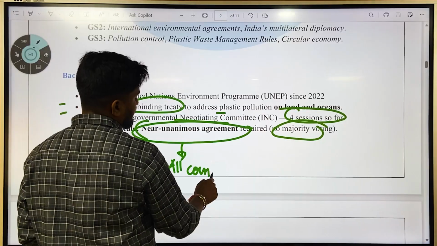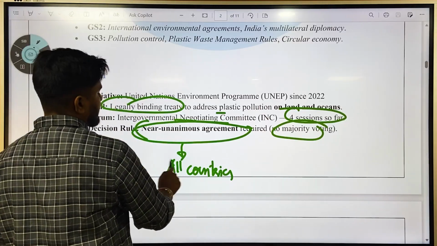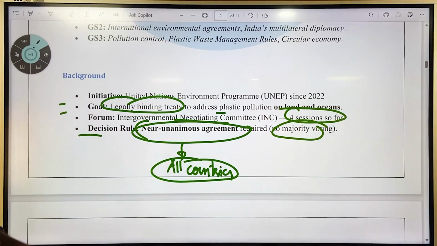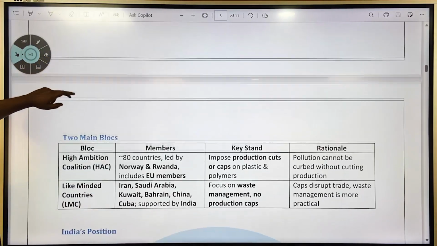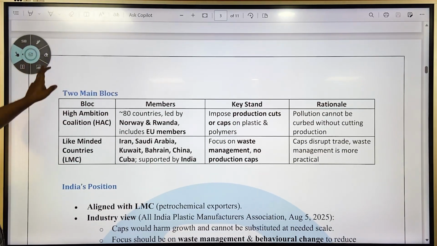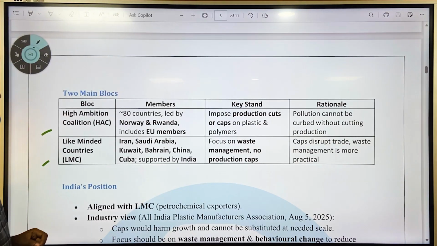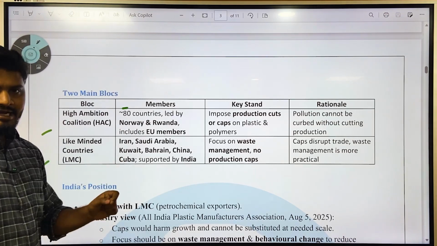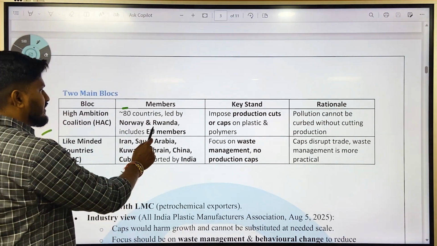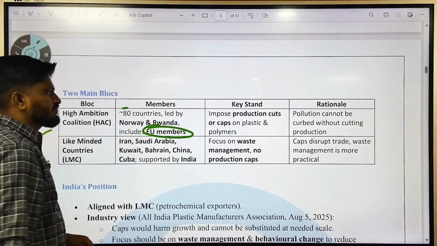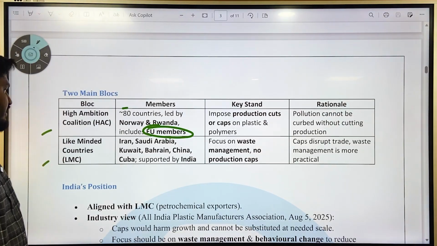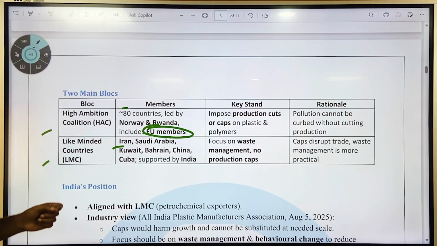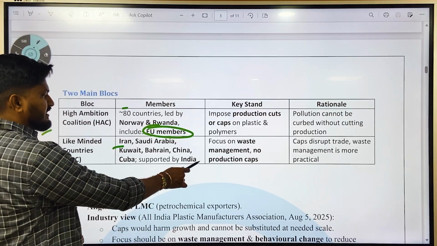Only then the convention is going to move forward. So that is why it is in a deadlock at the moment. The two main blocs are the High Ambition Coalition and the Like-Minded Countries. The High Ambition Coalition has around 80 members, led by Norway and Rwanda, which includes European Union members. The Like-Minded Countries include Iran, Saudi Arabia, Kuwait, Bahrain, China, and Cuba, and it is also supported by India.